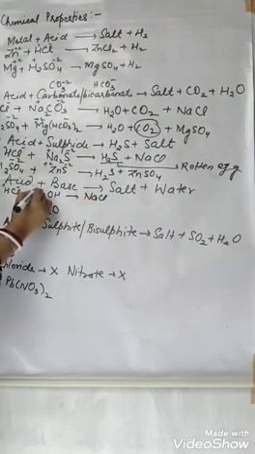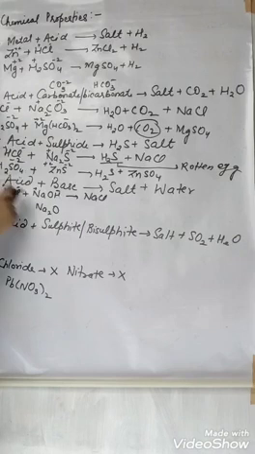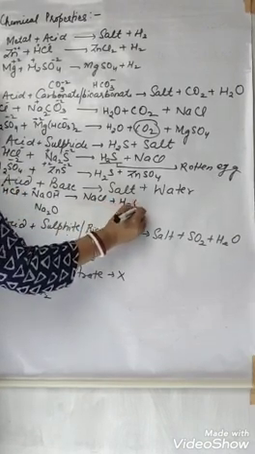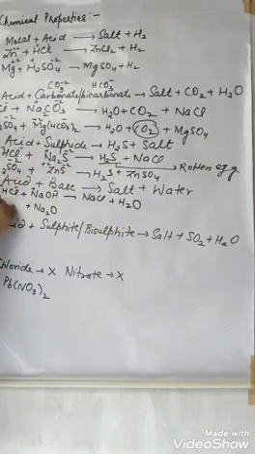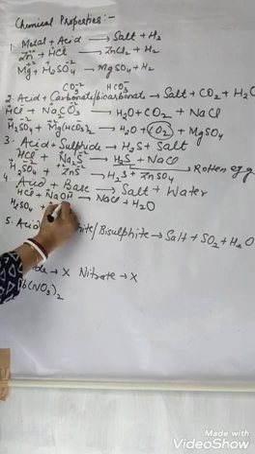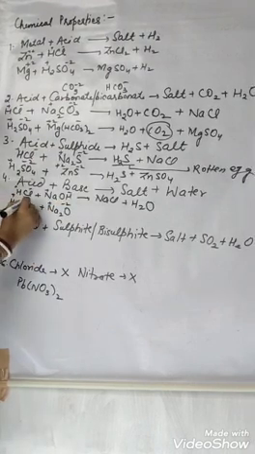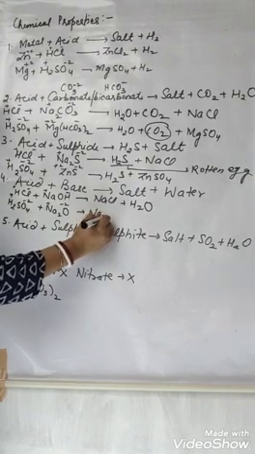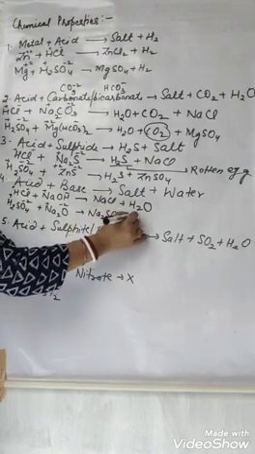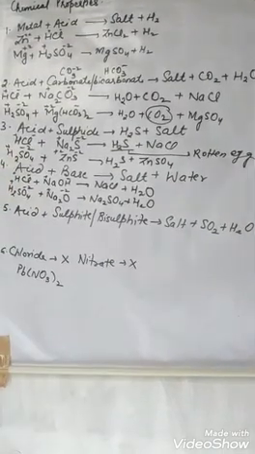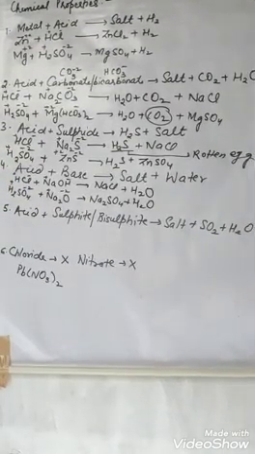H plus, Cl minus, Na plus, OH minus. Na reacts with Cl and H2O is left. Suppose it is reacting with H2SO4: Na plus, O minus 2, H plus, SO4 minus 2. It forms Na2SO4 plus H2O. So acid and base react forming salt and water.